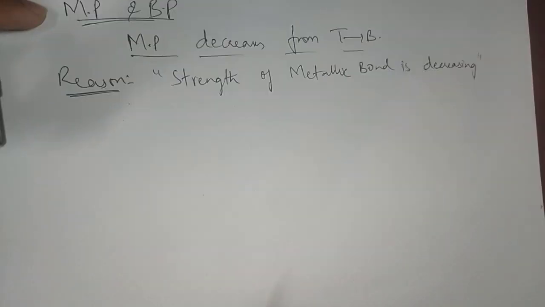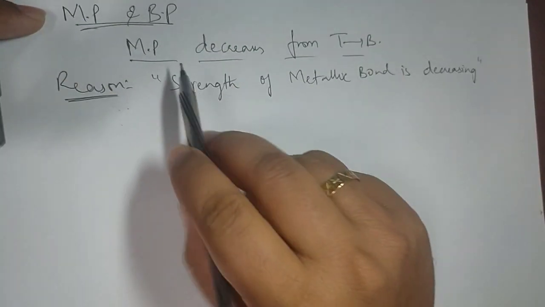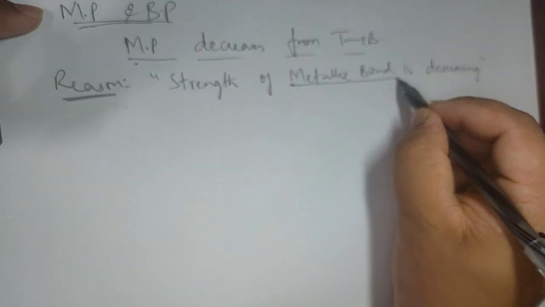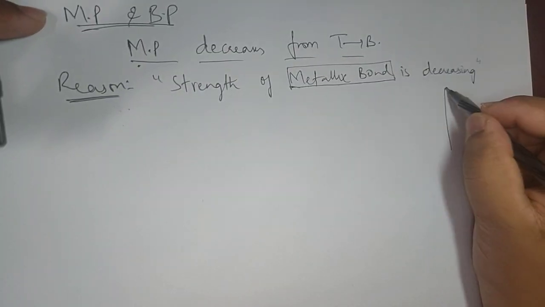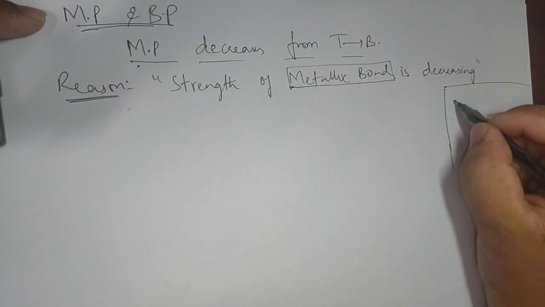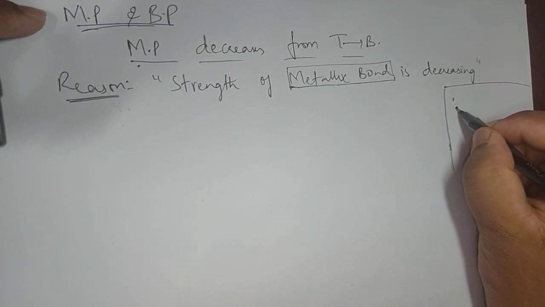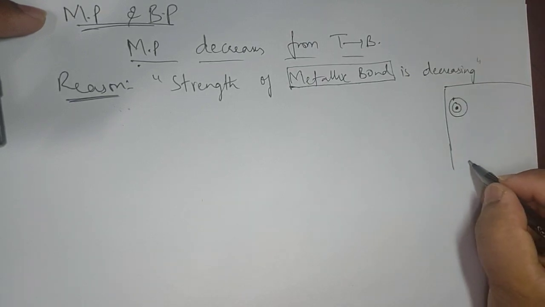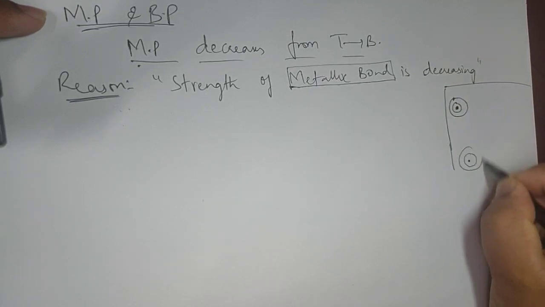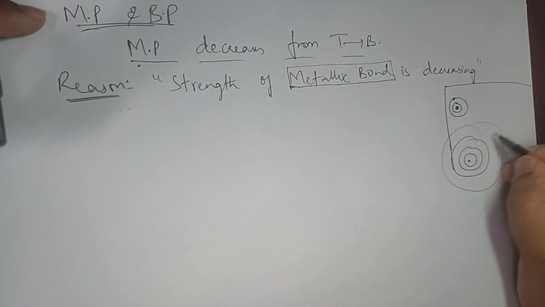What we have observed is that the melting point comes down to the metallic bond. So if you choose lithium's case, the smaller atom lithium, this is the case, and cesium, the bigger atom, 1 2 3 4, many shells.